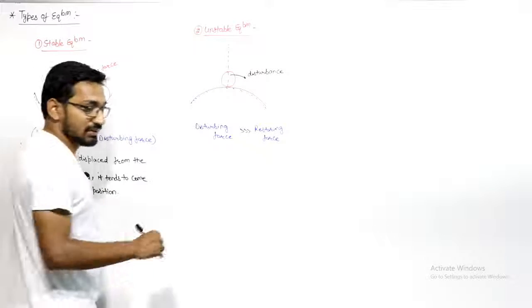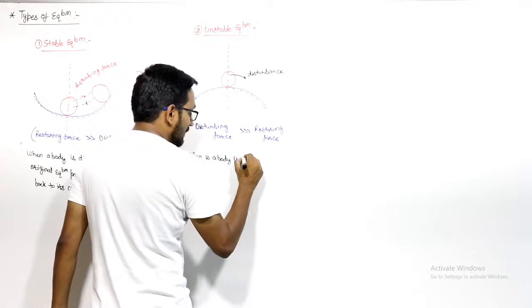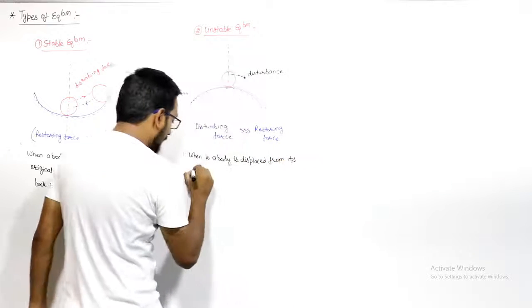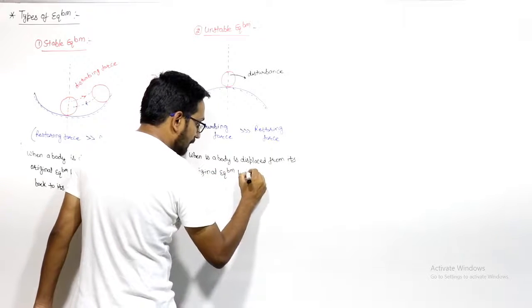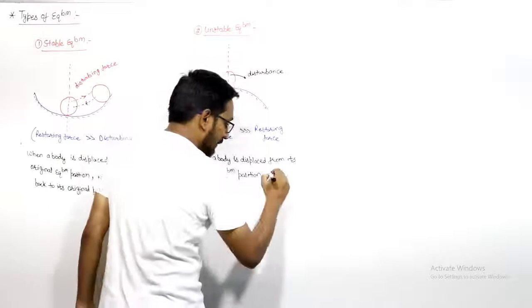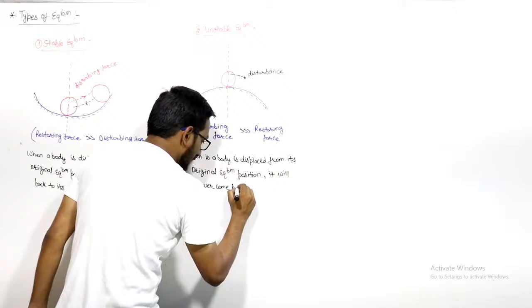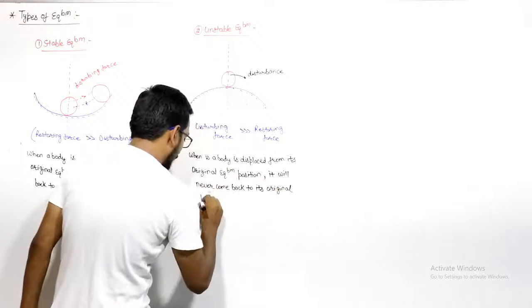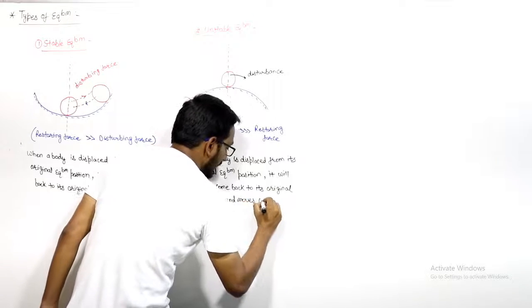So if I write the definition, when a body is displaced from its original equilibrium position, it will never come back to its initial position, and it will move continuously.